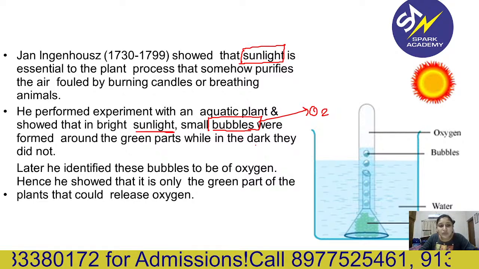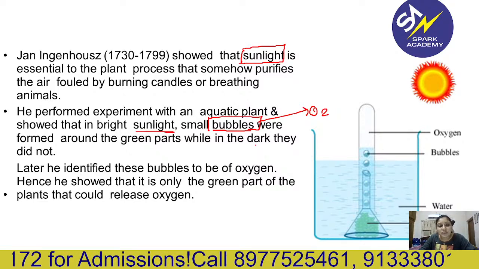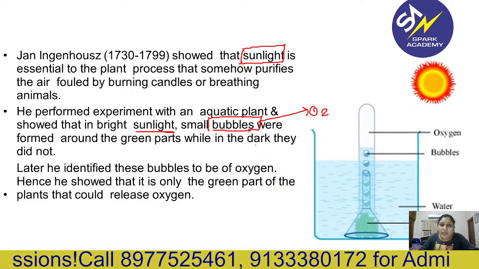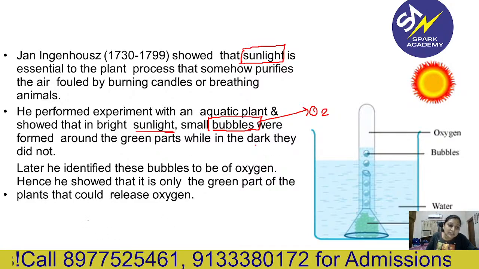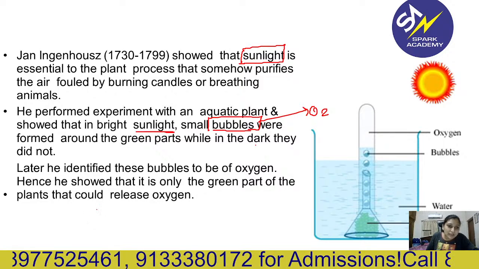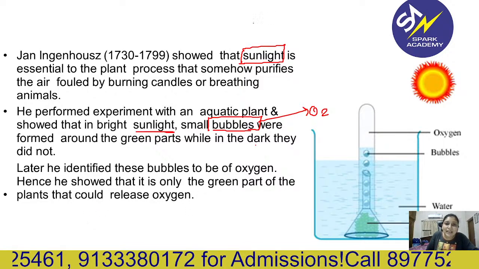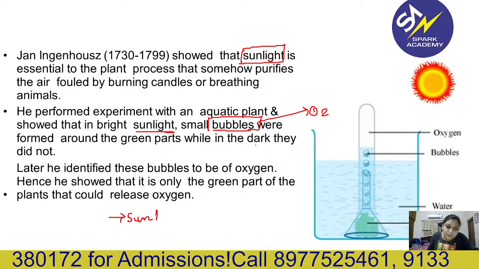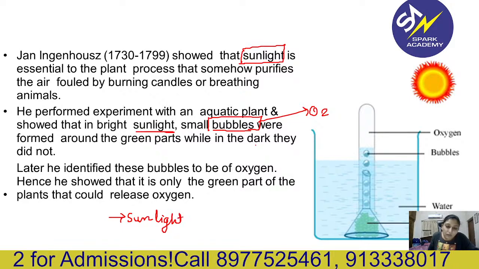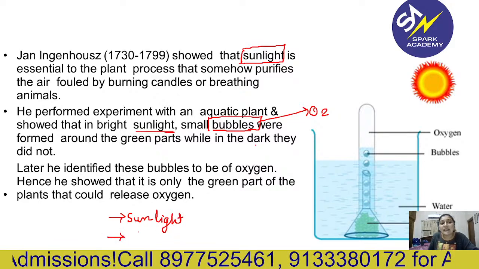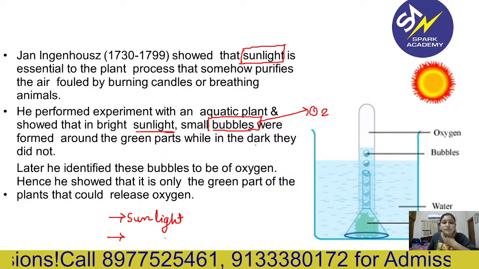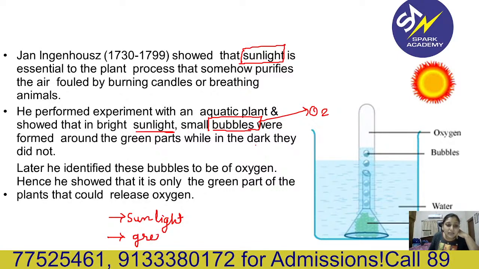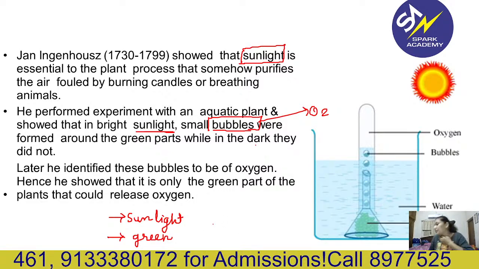Hence he showed that it is only the green part of the plant that could release oxygen. So he concluded one thing, that sunlight is necessary for photosynthesis, and second, that only the green part of the plant can release oxygen. Green color is responsible for photosynthesis.